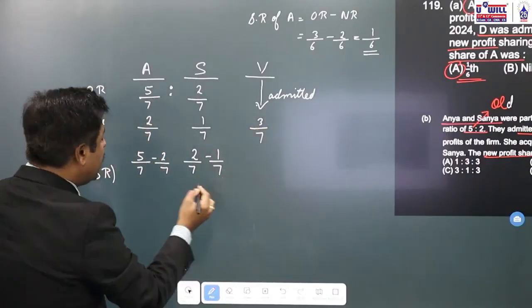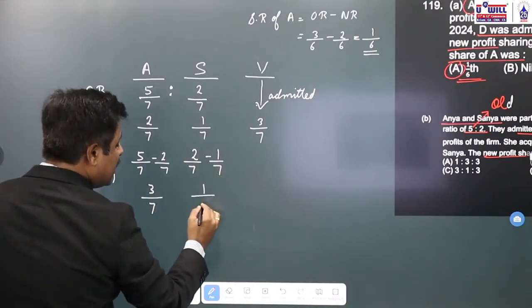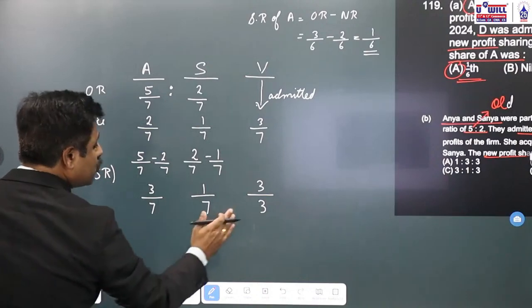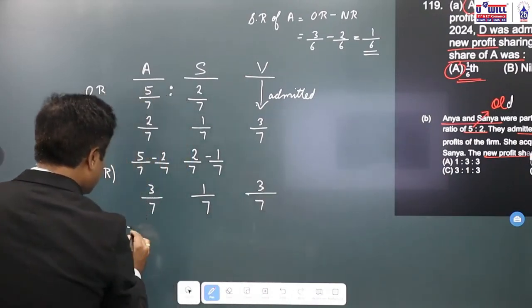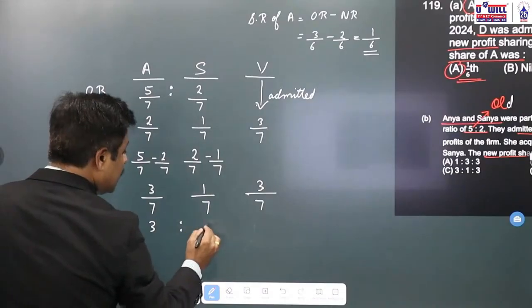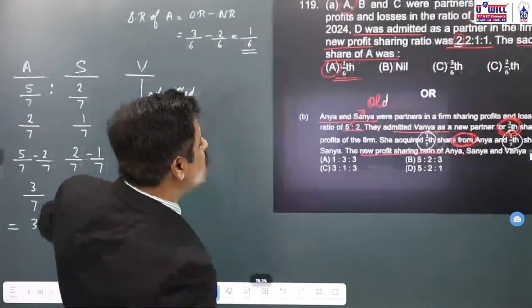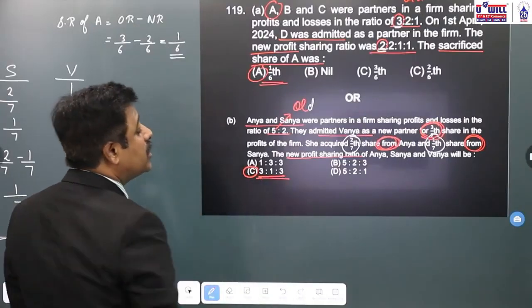Because again the denominator is same, 5 minus 2, 3 by 7. 2 minus 1, 1 by 7. This is already 3 by 7. What is the new ratio? 3:1:3. Option C is your correct answer.